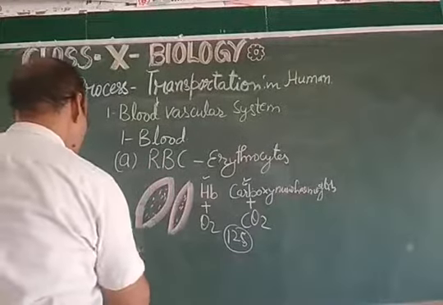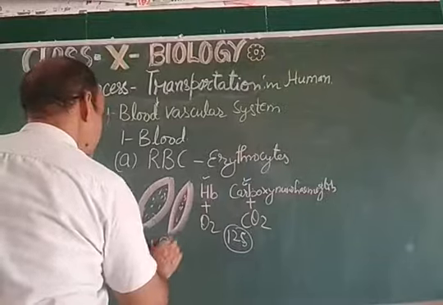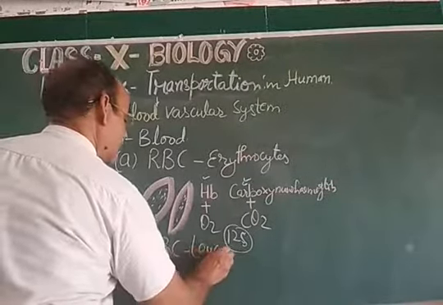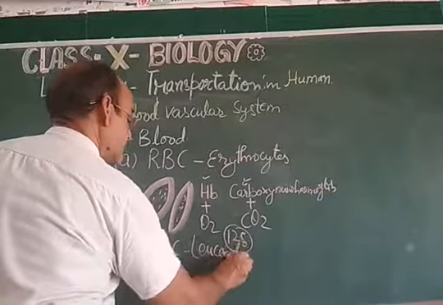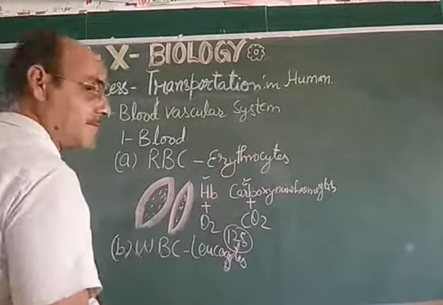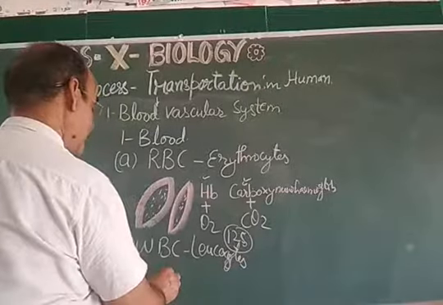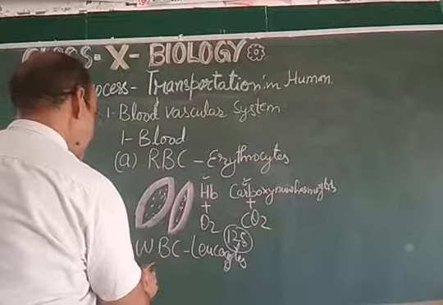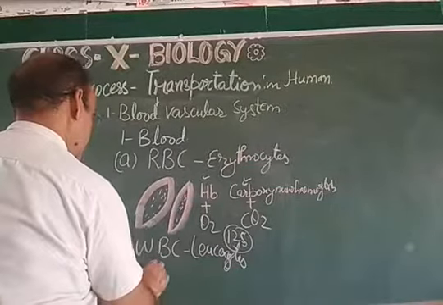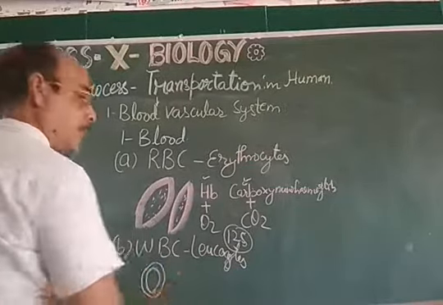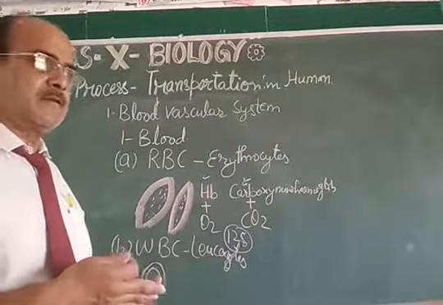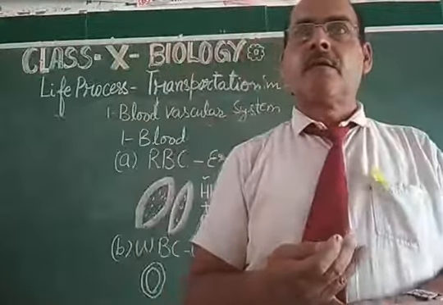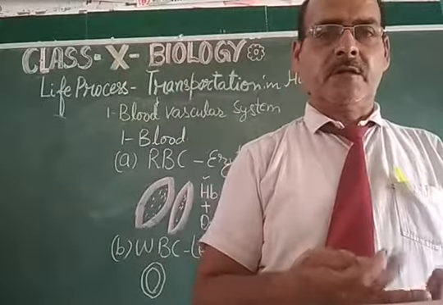Number 2, that is WBC. These are leukocytes. These are found in different shapes, WBC, and basophils, monocytes, neutrophils, eosinophils.